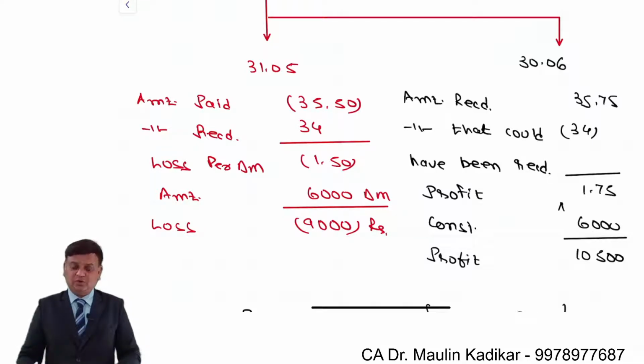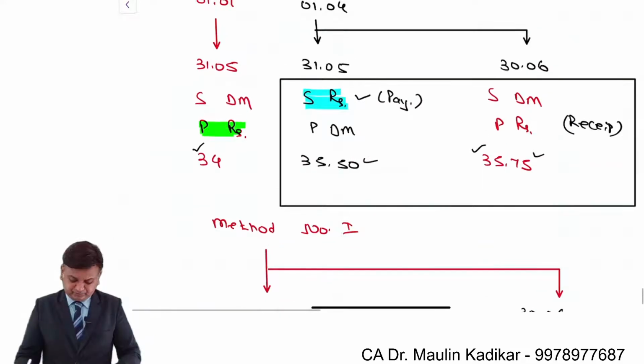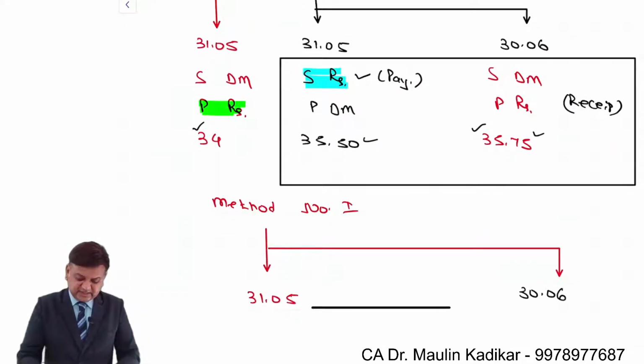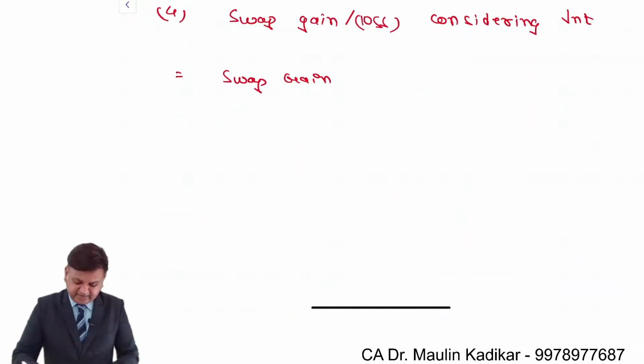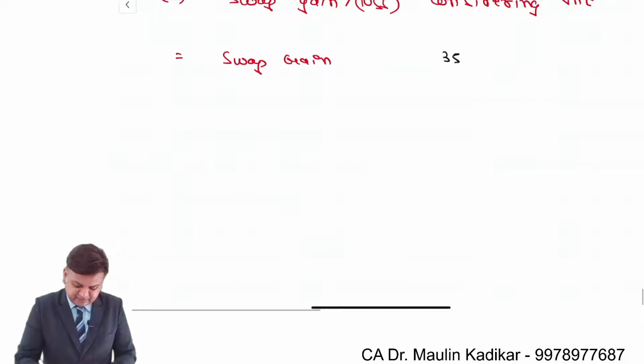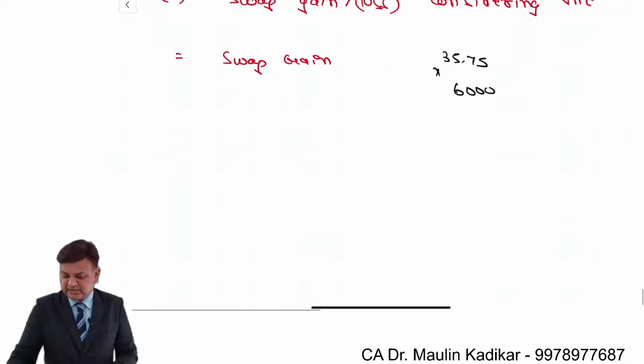So what will the bank do? Listen carefully. This is the rate at which I should be paid in Dutch mark. So I will be getting the payment of 35.75 into 6,000. This is the amount that will be credited to my account, that is 2,14,500.